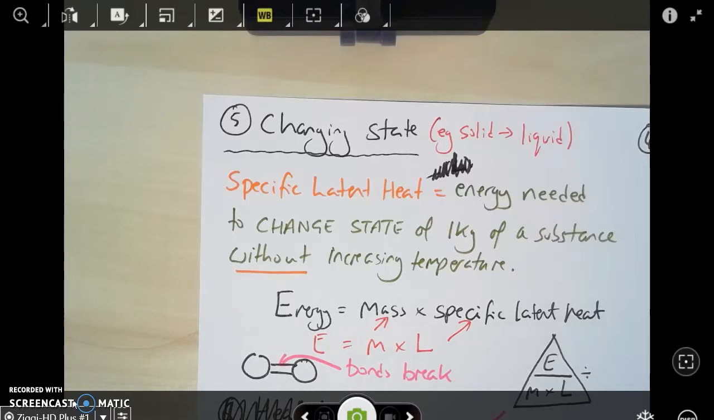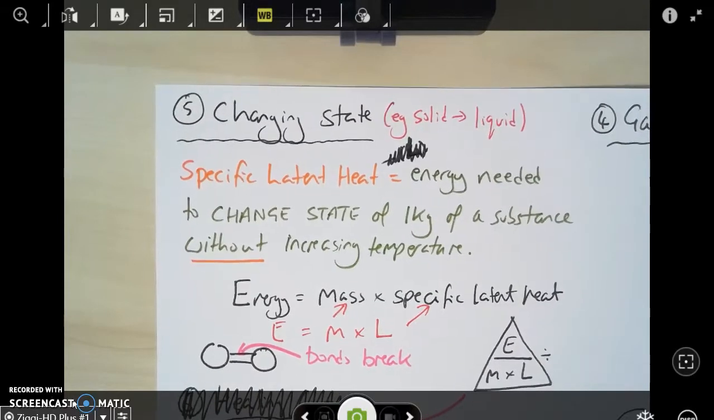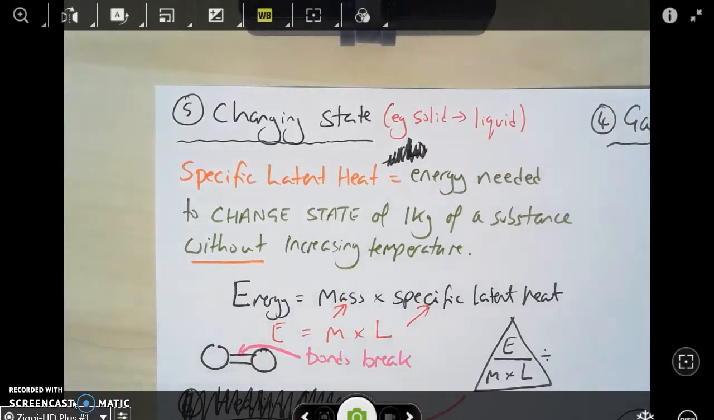There's an equation for this. Energy, the amount of energy required, is the mass of the substance, times by the specific latent heat. In an exam, you'd be given enough of these things to be able to work out whatever it is they're asking you to work out, and that equation is not one that you're expected to remember. Energy equals mass times specific latent heat. E equals m times L.